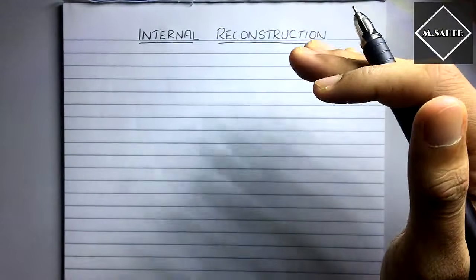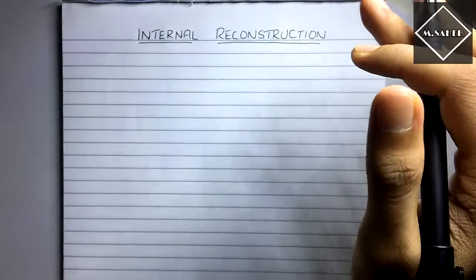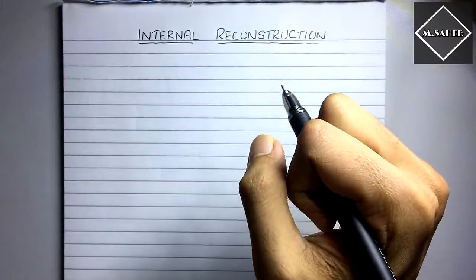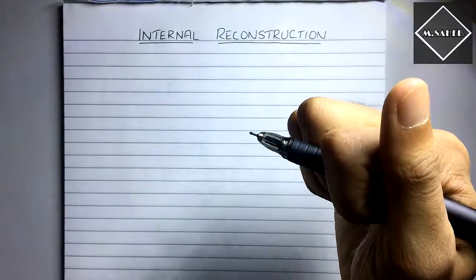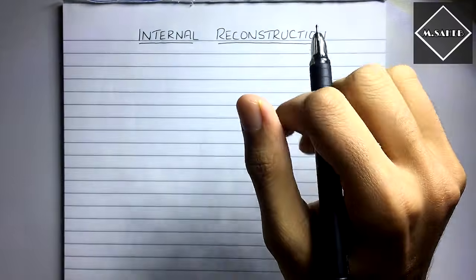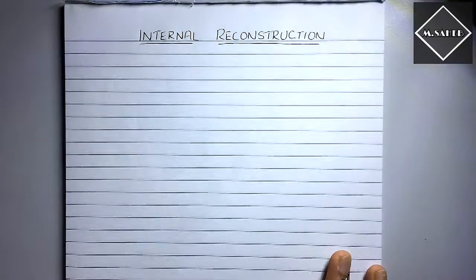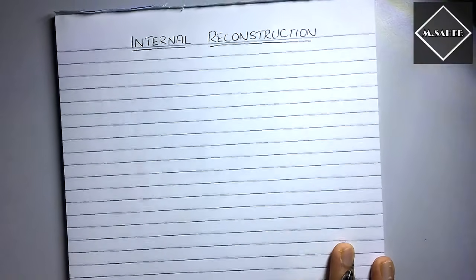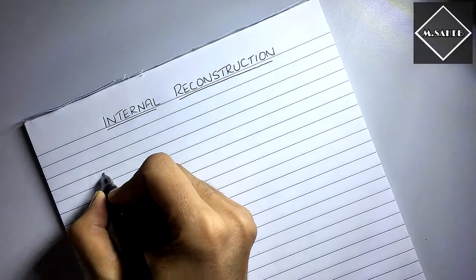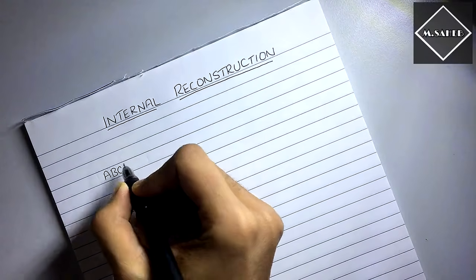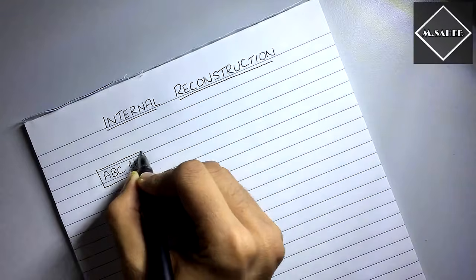Now let's leave the meaning and go ahead with the concept. We will see the concept in detail. I will start off with an example. Let's say there's a company called ABC Limited.